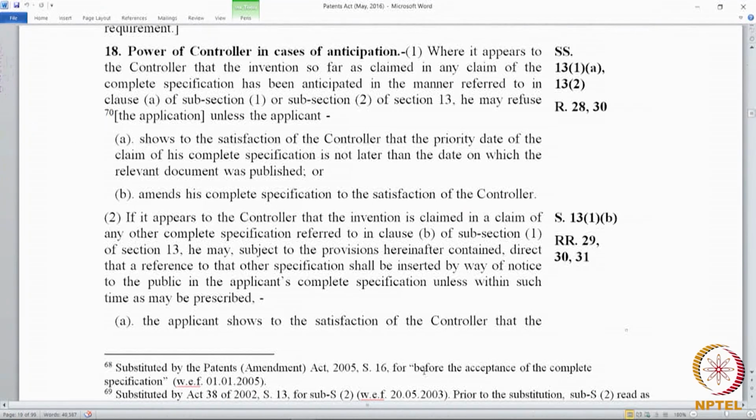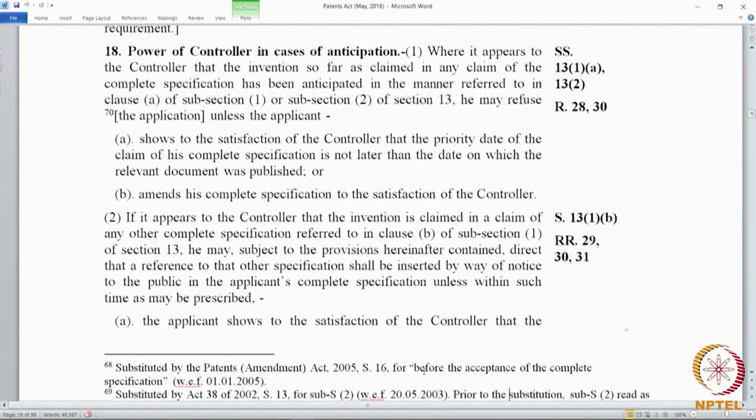Unless the applicant, there are two things the applicant can do when the controller raises an objection. One, he shows to the satisfaction of the controller that the priority date of the claim of his complete specification is not later than the date on which the relevant document was published, to show that his priority is on the same day or before. If it is the same day also, the controller will allow, or if it is before the date of the prior art document, because anything that is published after my application cannot be used as a prior art document to challenge my application.